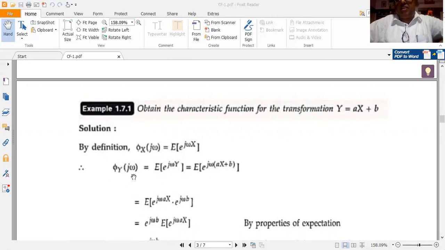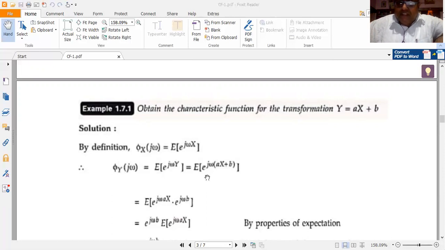So for that I define phi y of j omega is equal to the expected value of e to the power of j omega y. Now, using this principle, I have written the definition for the CF of random variable y. Now substitute y is equal to ax plus b. So this would be E of e to the power of j omega y replaced by ax plus b. So e to the power of j omega into ax plus b.